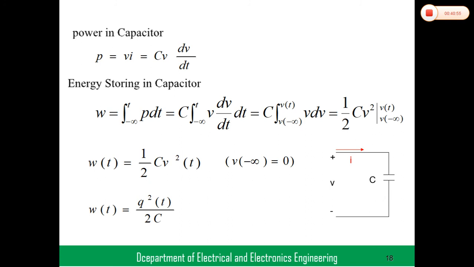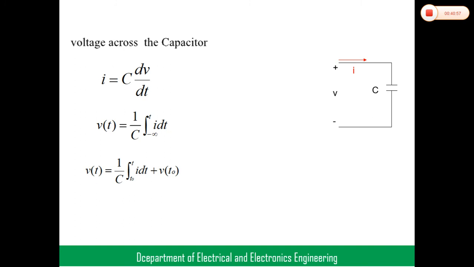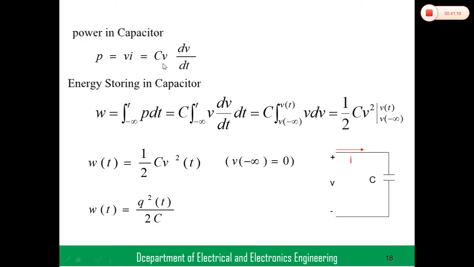So there are four formulas. First, the current passing through the capacitor: I equals C into dV by dt. Voltage across the capacitance is V equals 1 by C integral I dt. Power P equals C into V into dV by dt. The energy stored in the capacitor is W equals 1 by 2 CV square.